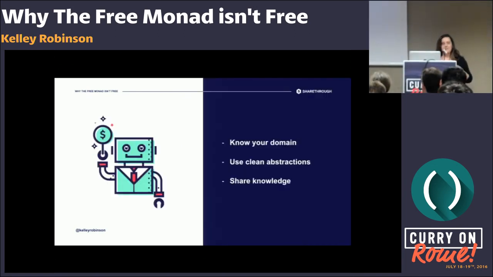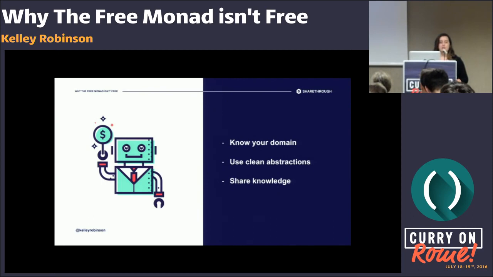So after talking to a lot of people about the free monad, I'm still not convinced that it's the best solution. But I can see how, if used wisely, it can create composable and safe code. It really comes down to the fact that we have to be judicious in our use of these abstractions. Just because we can doesn't mean we should. Sometimes it's okay to trade the most functional style for the sanity of your code and the sanity of your team. I like to say that you should assume competence, but don't assume knowledge.